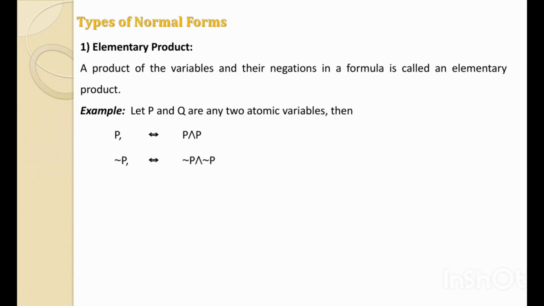Not P also we can consider an elementary product, because it is logically equivalent to not P and not P, which is a product, so it is an elementary product term.